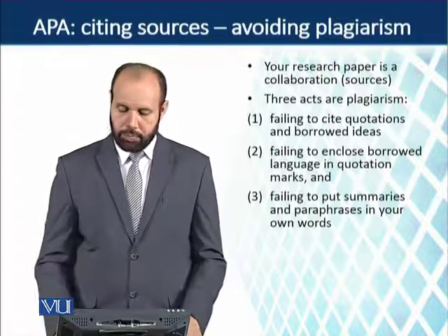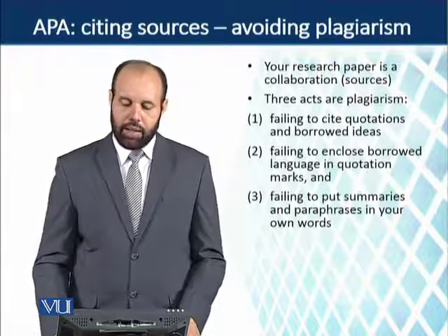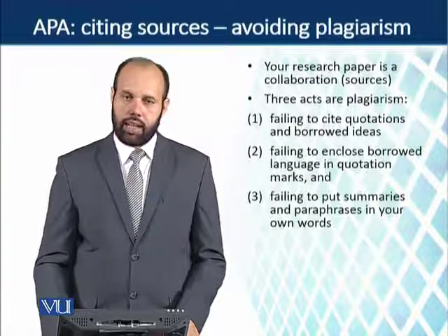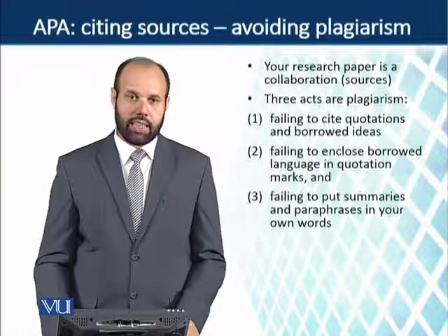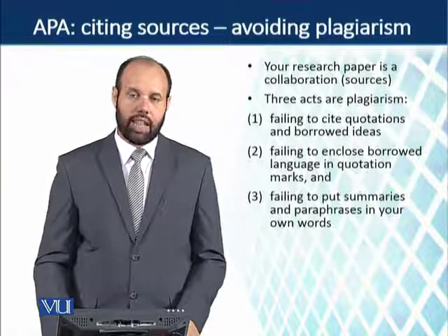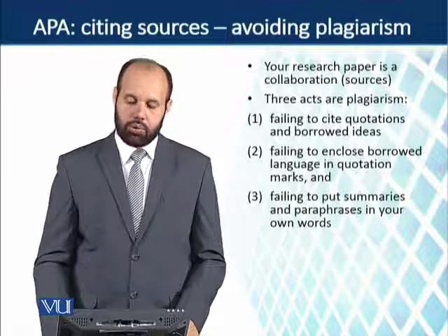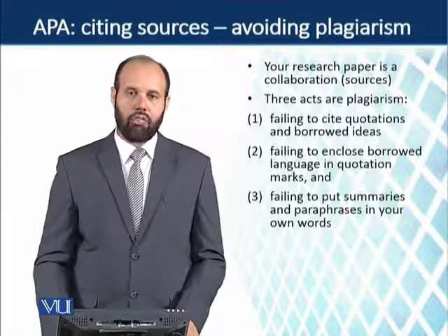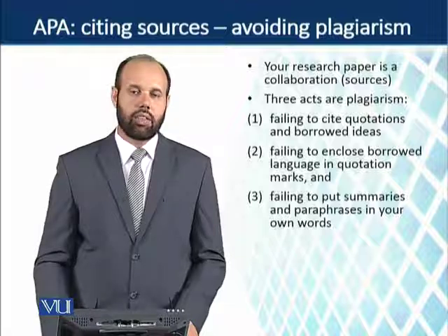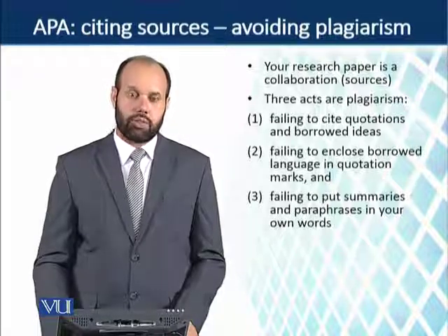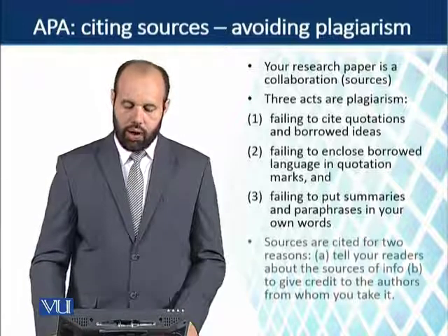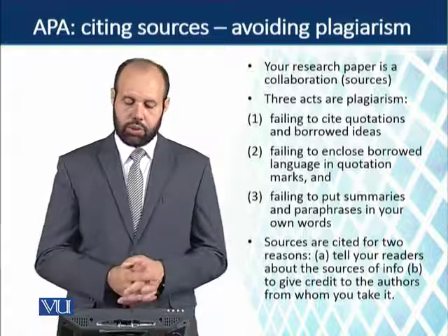So you must avoid plagiarism by citing quotations and borrowed ideas. If you are quoting directly, you must use quotation marks. And if you are using summaries and paraphrases, you must use your own words, right? And for all these, you are citing the sources.